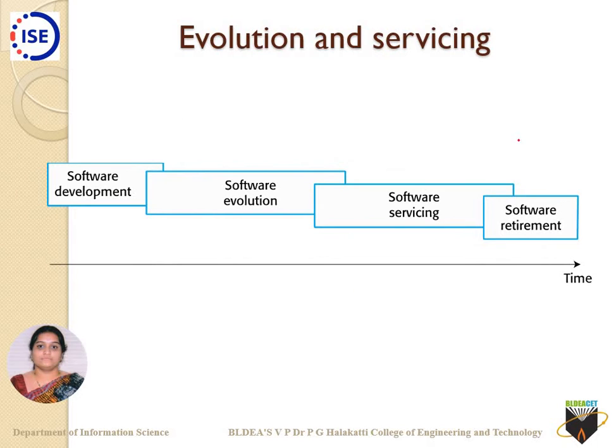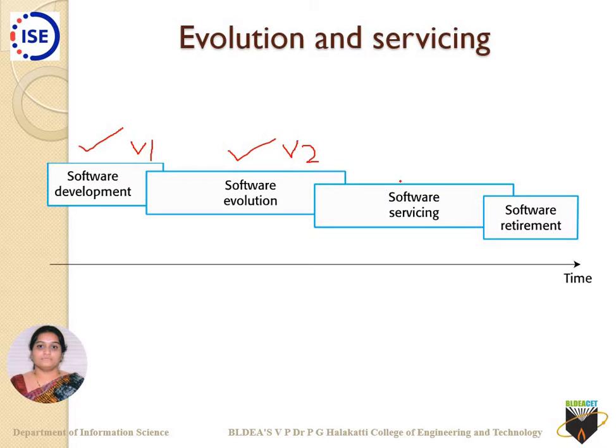With respect to this evolution and servicing, as I spoke just now, there are phases which are considered over a period of time. Over a period of time, there can be developments with respect to the software. That is the initial one, which you can call version 1 with respect to the requirements that were addressed. After that we have software evolution, which, as I said just now, is when some new requirements are added. At that time we release it back in the market and call it version 2.